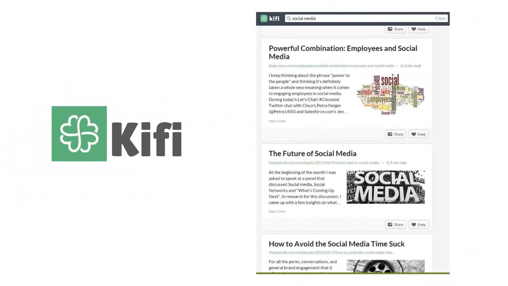Keefi. Keefi is a relatively new application that we have discovered. It is very useful, however. It's a social media network that's based on finding useful information and sharing it with people who you don't know. So it's a great source to go on there and find these libraries of information that people create based on different topics. You can search for a word and find individual stories, or you can follow someone's entire library that those stories may be based within.